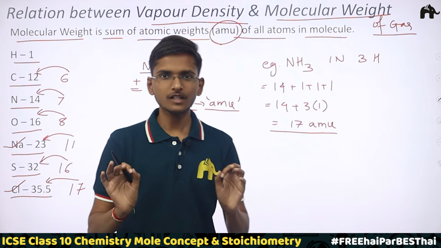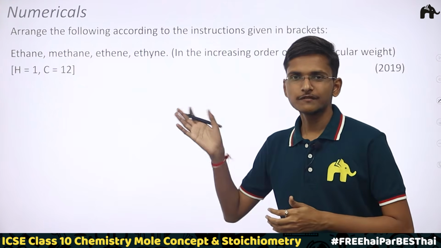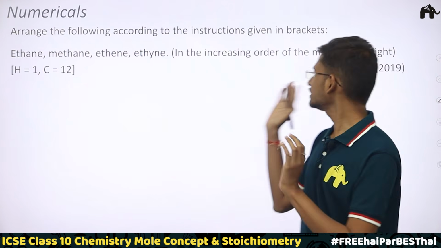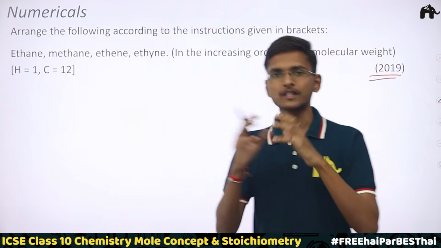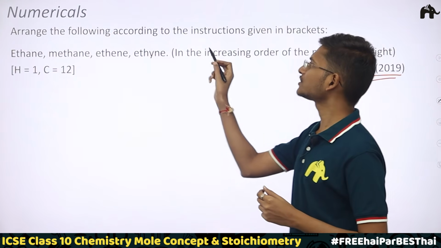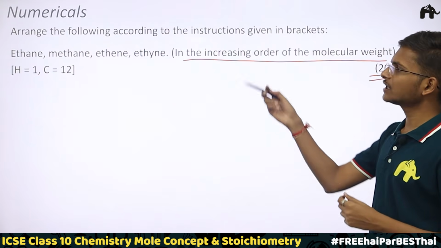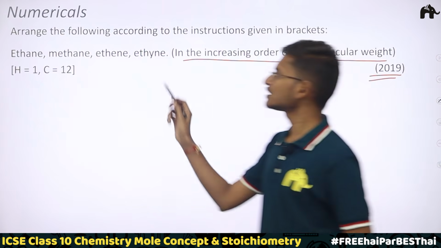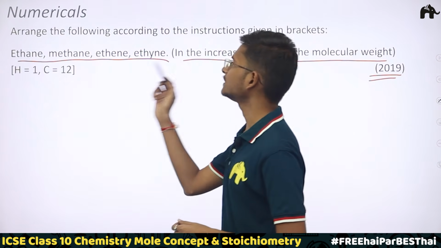Very clear, understood? Now let's quickly solve a question which was asked based on this molecular weight concept in your exams, in 2019. This question is a mixture of 2 concepts. Here they are asking us to arrange the following according to the instructions given in the brackets. The instruction is: in the increasing order of the molecular weight. And they are asking us to arrange these 4 compounds: ethane, methane, ethene, ethyne.